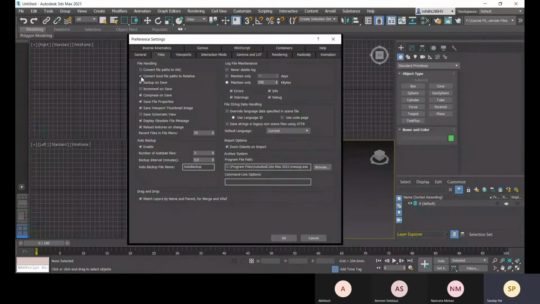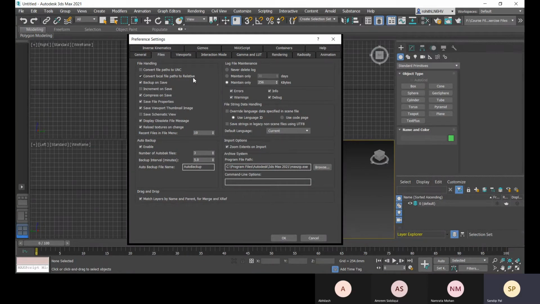Now let me show you that we have checked convert local file paths to relative. Why should we check this option? Because in this 3ds Max project, we may use some external files, like linking any Revit file, any AutoCAD file, or material images, bitmap images.